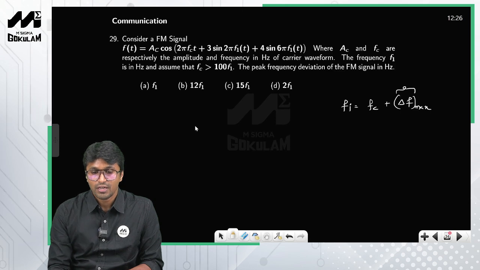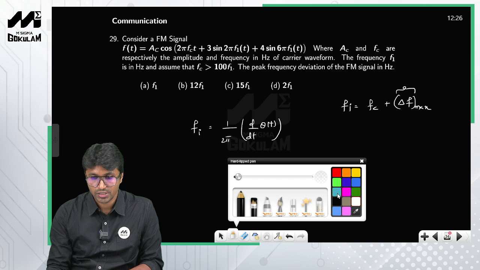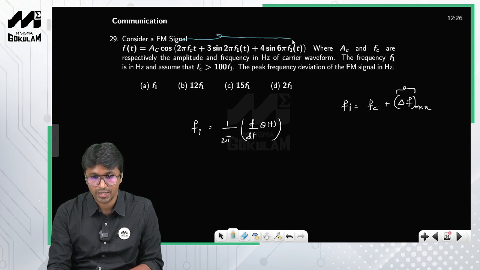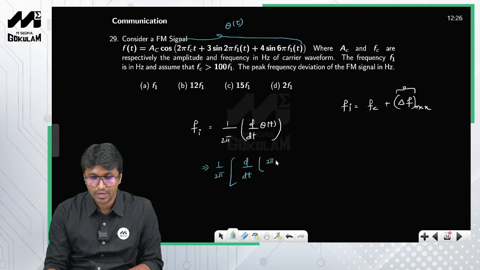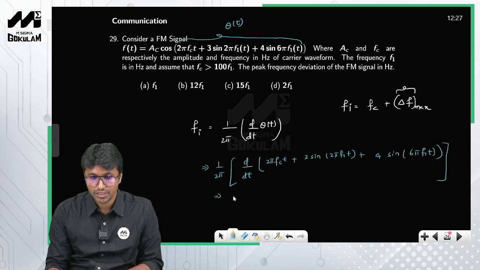So how do you calculate the instantaneous frequency? Instantaneous frequency fi is equal to 1 by 2 pi into the derivative of the phase, right? So what is theta of t? This is nothing but the argument inside the cos function. So therefore 1 by 2 pi into the derivative of 2 pi fc t plus 3 sine 2 pi f1 t plus 4 sine 6 pi f1 t, right? So now differentiate this and divide by 2 pi.